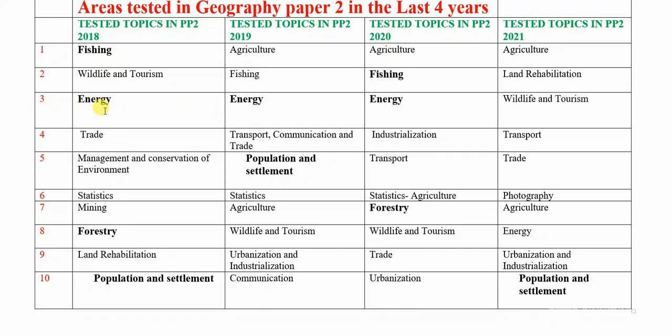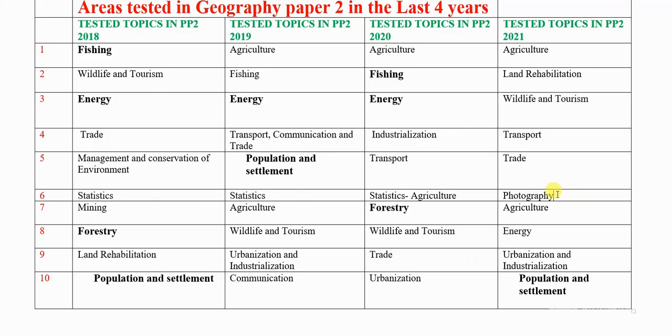Number 3, energy, trade. 5, management and conservation of environment. Statistics. Number 6, you can see that statistics number 6 is the obvious question that you expect. It is only in 2021 that number 6 changed to photography. So expect the statistics this time around.